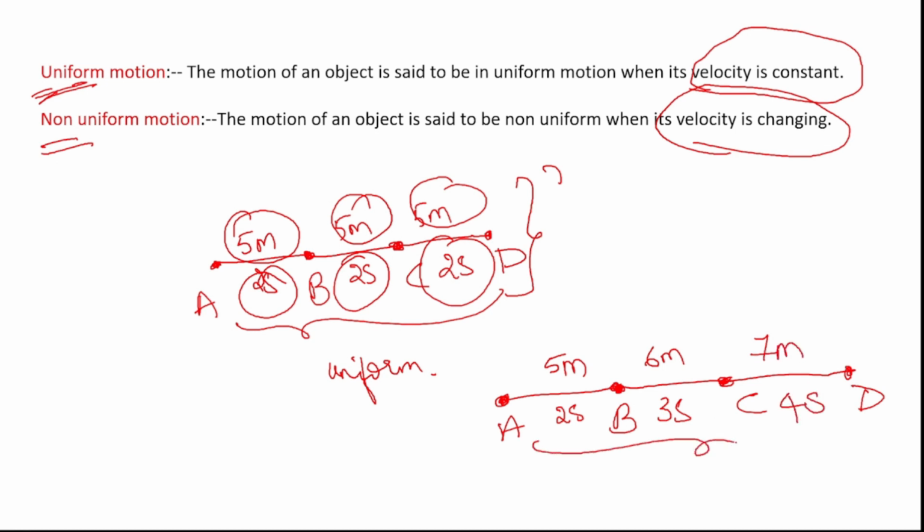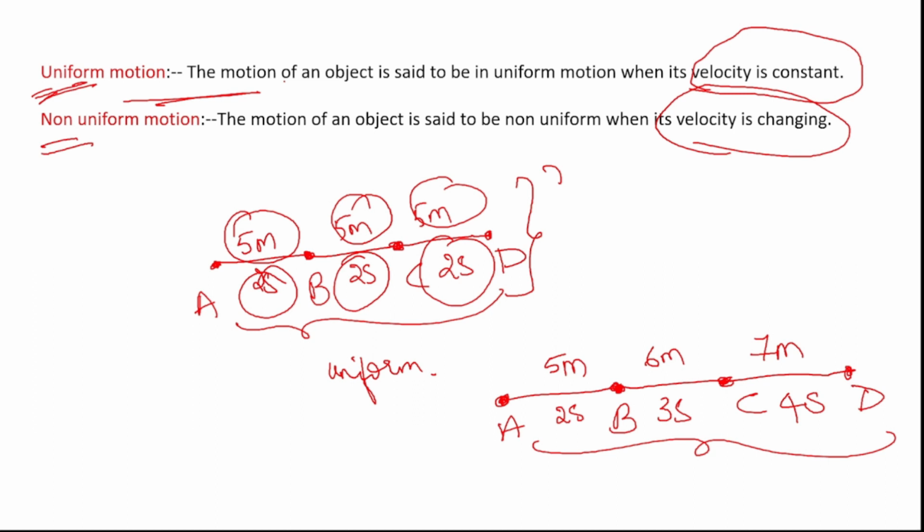So what is happening in this case? The car is traveling unevenly. That is, it is not traveling with constant velocity. The velocity is changing. That is, it is traveling unequal distances in unequal time intervals, right? Non-uniform motion means the object is in motion while its velocity is changing.